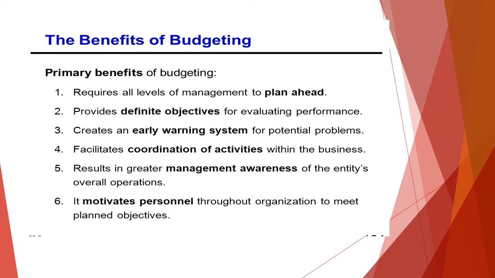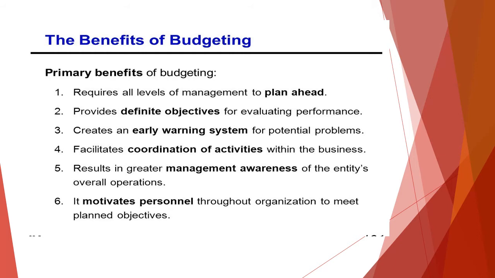So that is why budgeting is much essential, and as already told, it is facilitating the coordination of activities, and it is creating awareness for the management about the overall operations and performance. Based on this, we have already seen that different departments have their own budgets. So based on the different department budgets, the master budget is prepared.